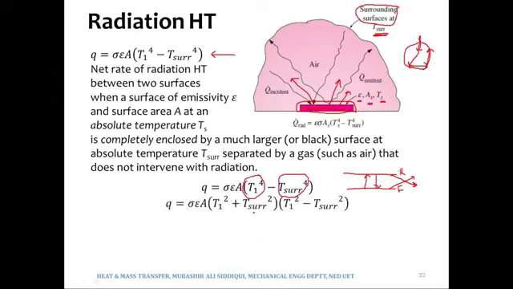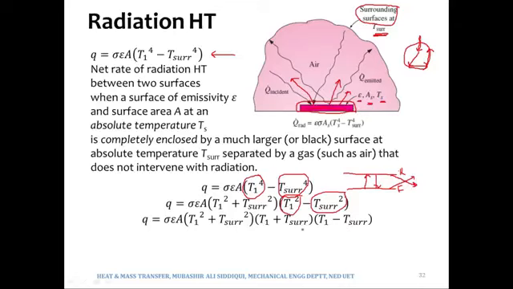And this A square minus B square, upon factorization, will yield A minus B times A plus B. So sigma epsilon A remains the same, this T1 square plus T surrounding square remains the same, and this A square minus B square has been written as A minus B and then A plus B.